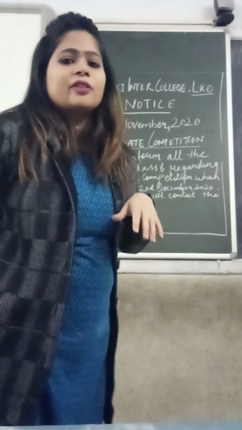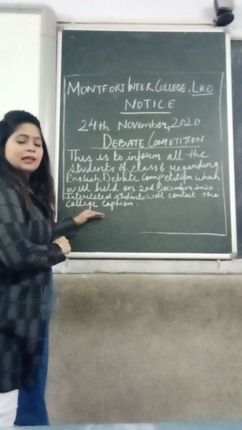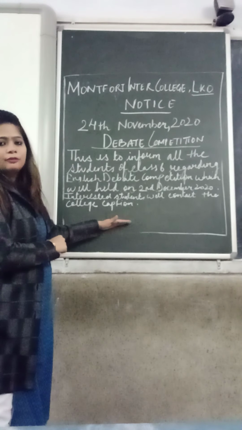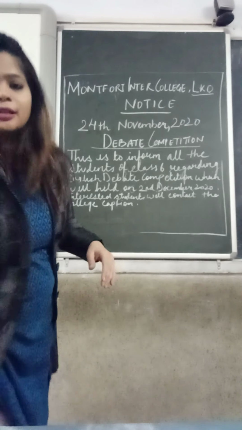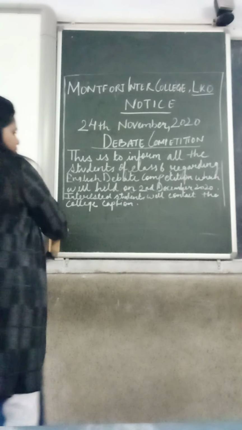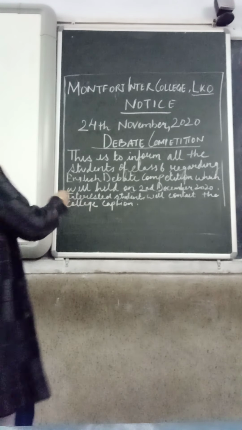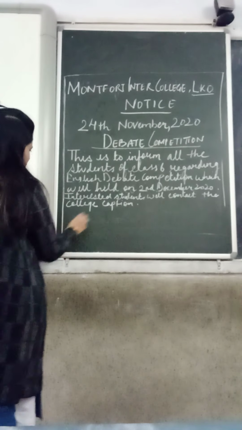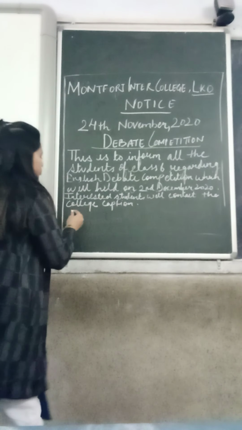So now you have given complete information about the debate competition. Right? Now you should end the notice. The writer will first sign, then write the full name and the designation. Suppose the college captain is posting this notice, so the college captain is going to sign.